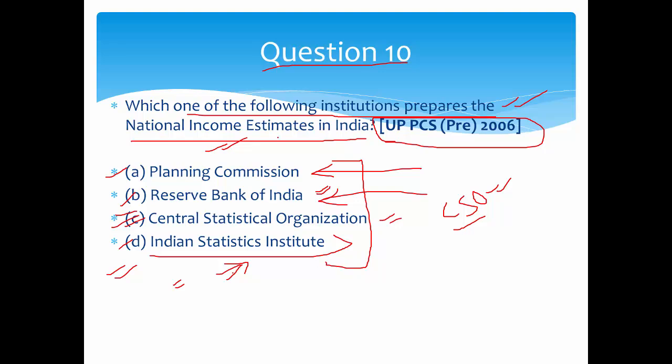So it is not going to estimate national income, because national income estimation requires a lot of data as well as a lot of staff, which the ISI does not have, but the CSO does have, because it is made for that purpose only by the Indian government. So that's why CSO is the answer. So C is the answer.